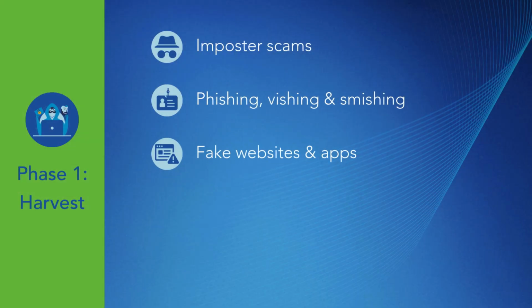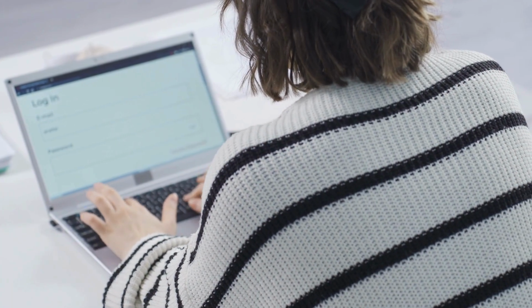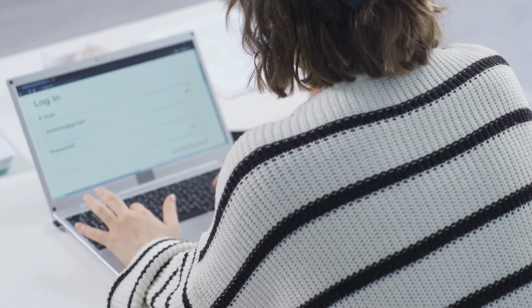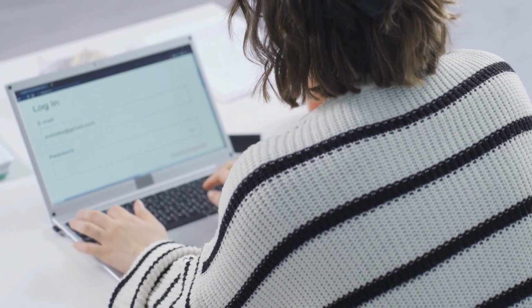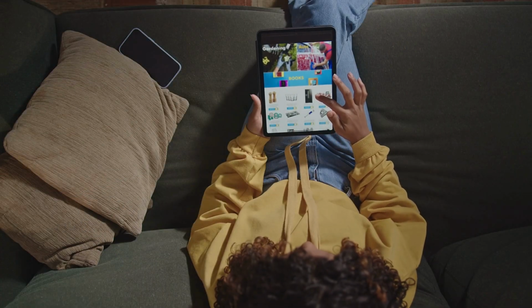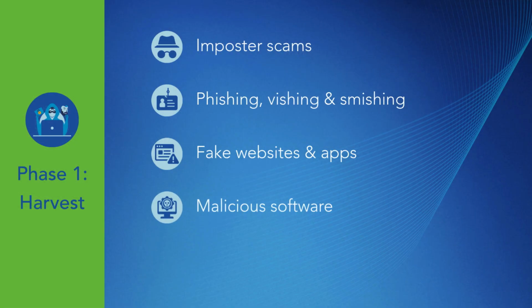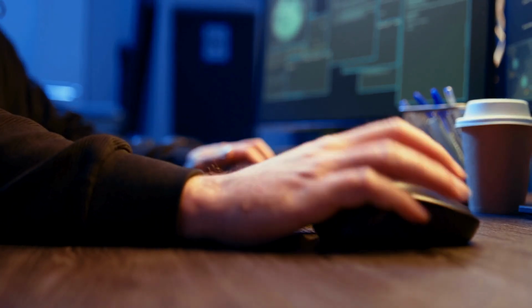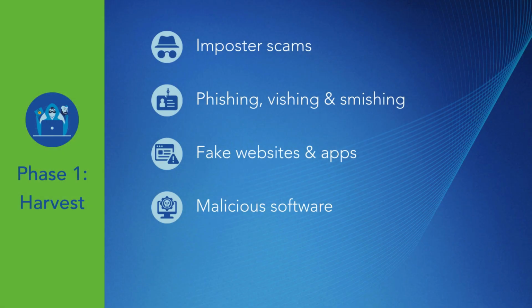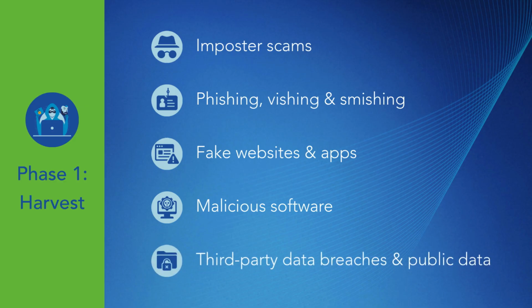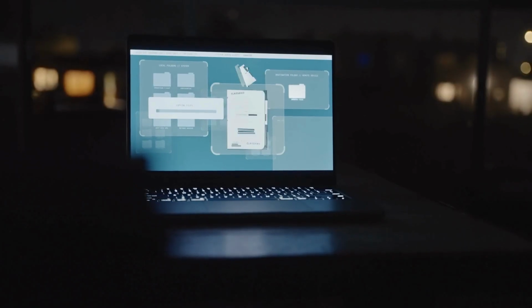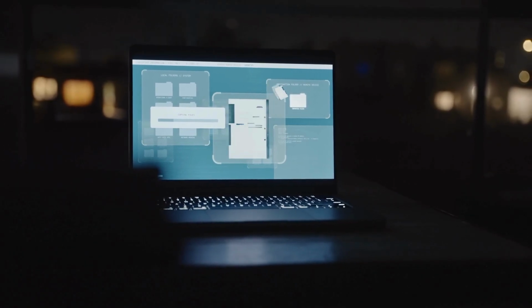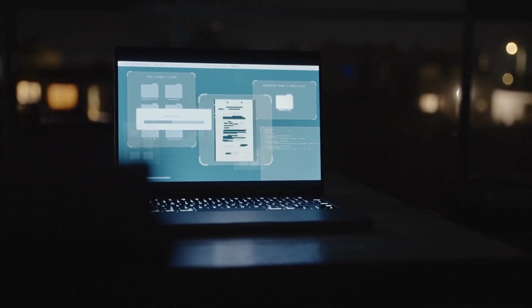The use of fake websites or malicious apps to capture user information by mimicking a legitimate user destination, such as a financial institution's login page or a popular shopping platform. The use of malicious software, such as malware or keyloggers, to access user devices and capture account credentials and other private data without the user knowing. And leveraging third-party data breaches and publicly available data to obtain information about the victim. Relevant data could include PII, account credentials, or other sensitive information.